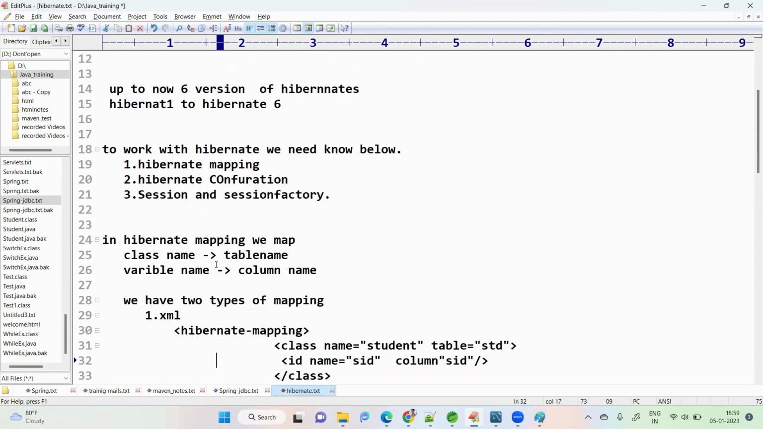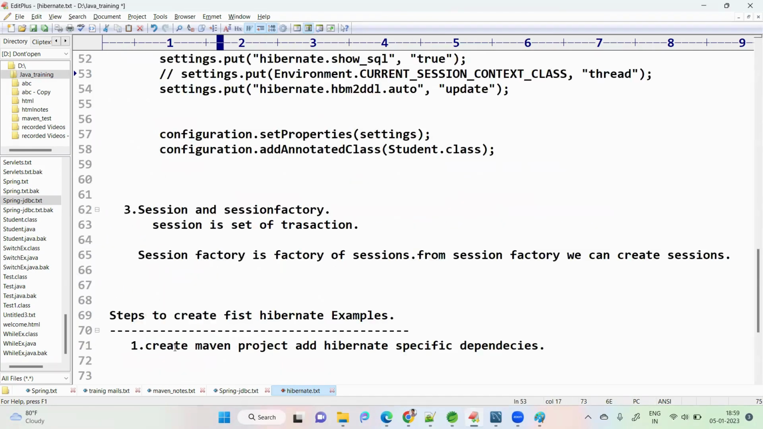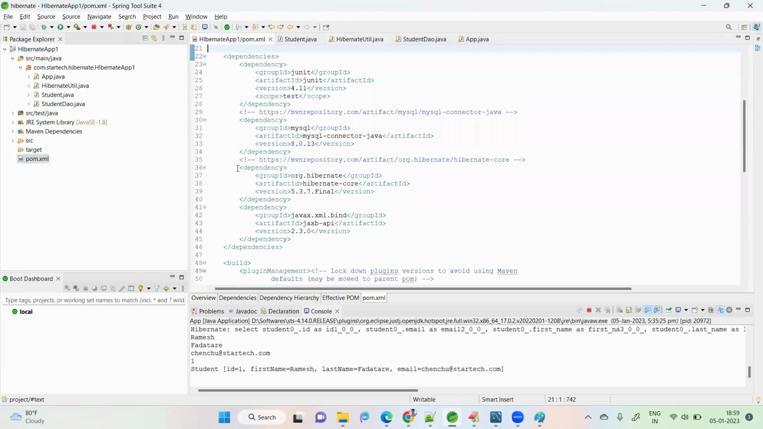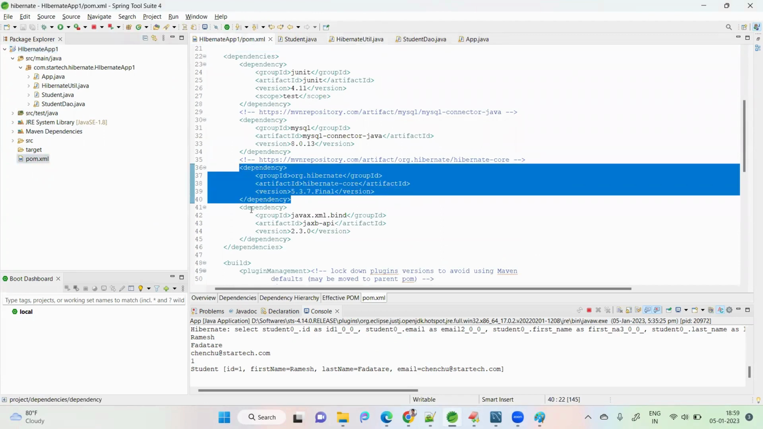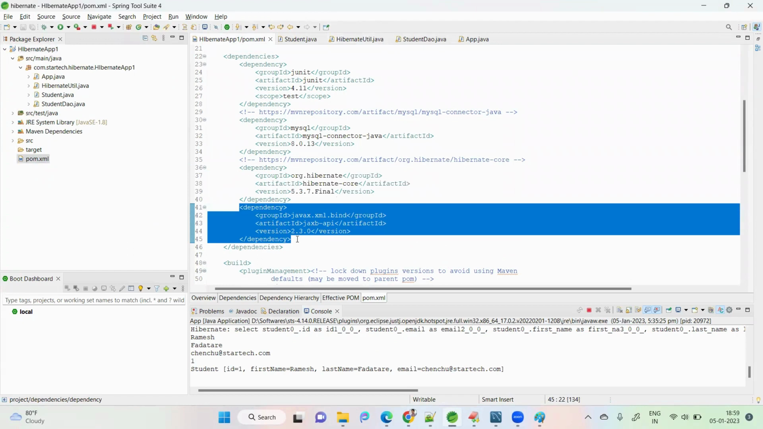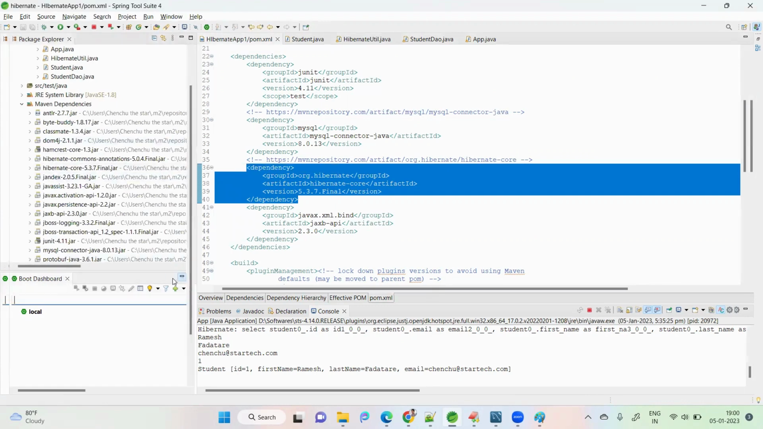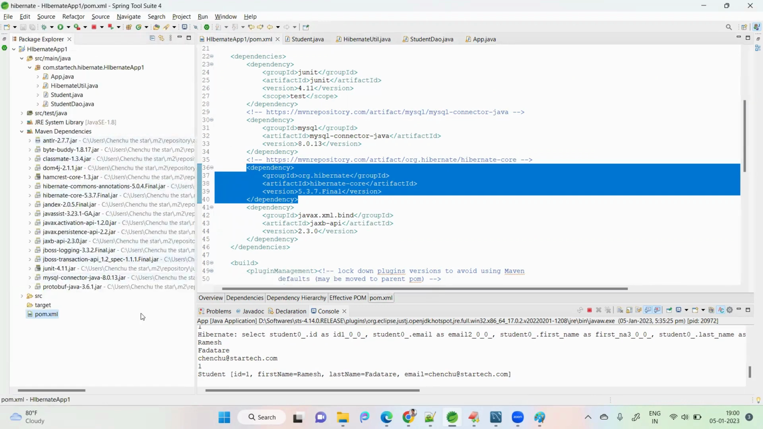So first is create a Maven project and add Hibernate specific dependencies. See here, I added the same. I created a simple Maven project. In the pom XML, these are Hibernate specific dependencies. This is an extra one required for dependent jar files, not much important. The main thing is Hibernate core, the most important one. If we add this, all the Hibernate specific jar files will come to our classpath.